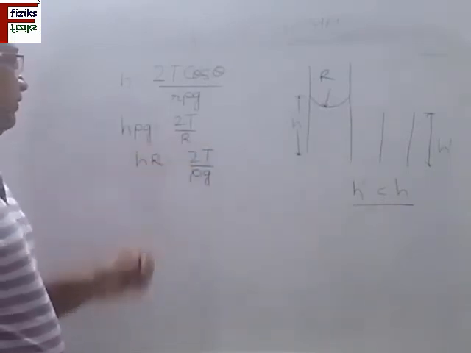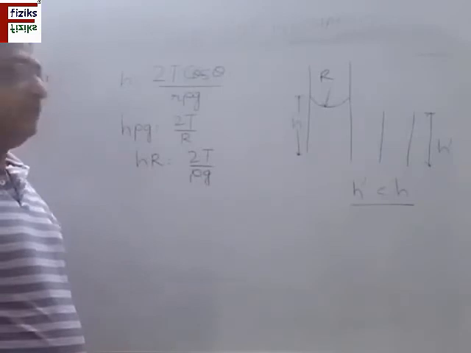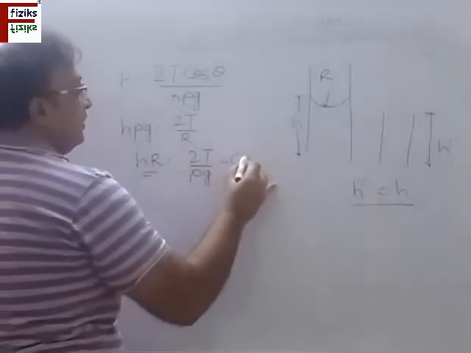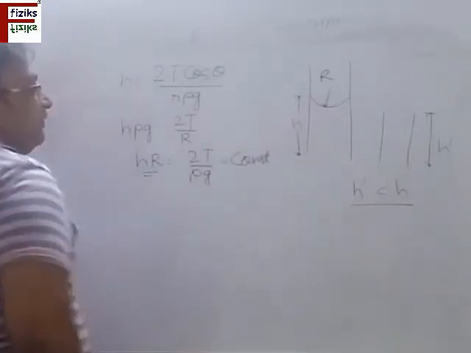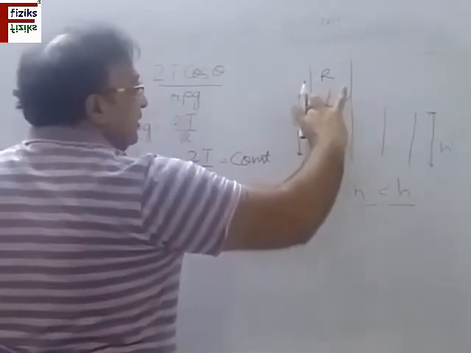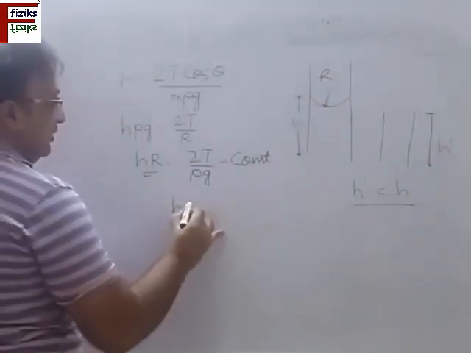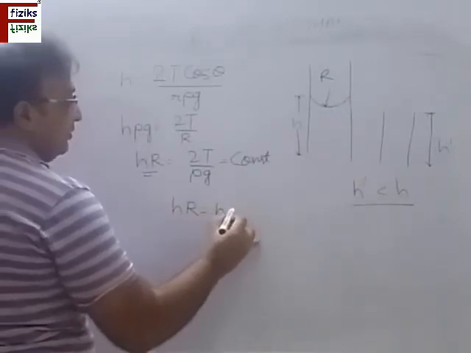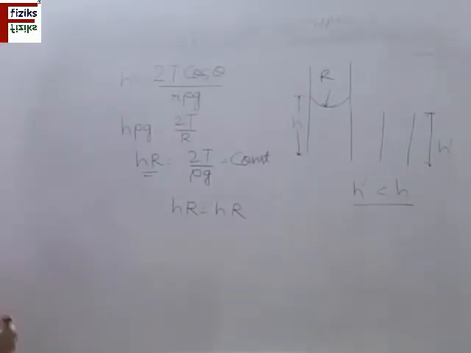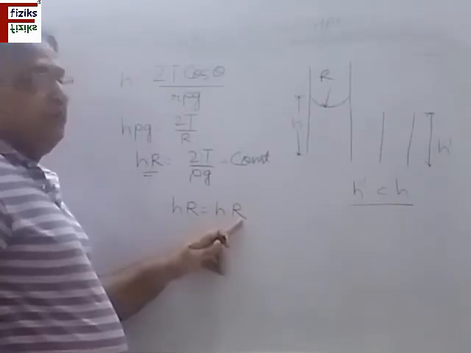Now you can see for a given fluid, the surface tension is constant, and density and g are also constant. It means the product of h and r is a constant. So if I take a tube of smaller height than the rise of this fluid, I can write h into r is h dash into r dash, such that the product of these two terms remains constant. So if h dash is smaller, then r dash will be larger.